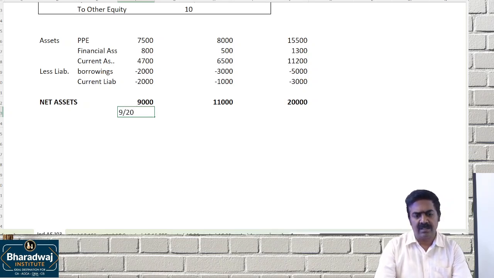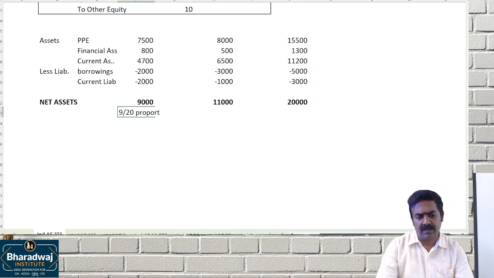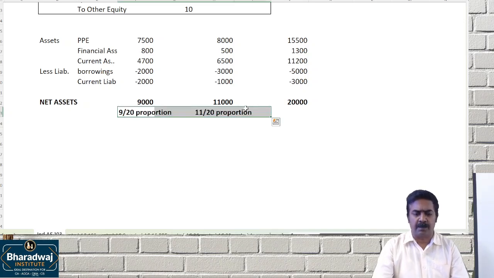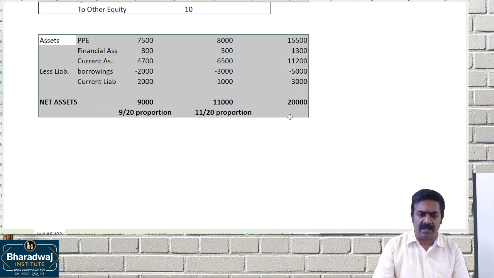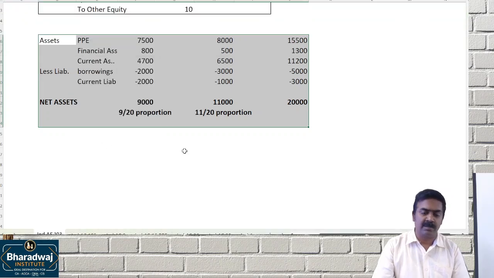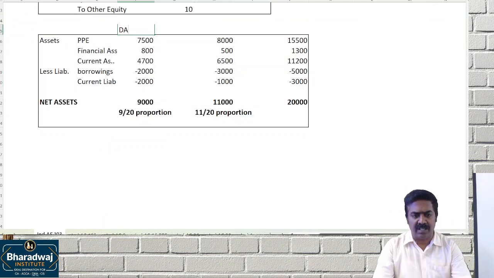9/20 for DA and 11/20 for TA. Each party maintains its proportionate control. So it will be called as which one? Business combination under common control. This is for DA, this is for TA, this is for Data.